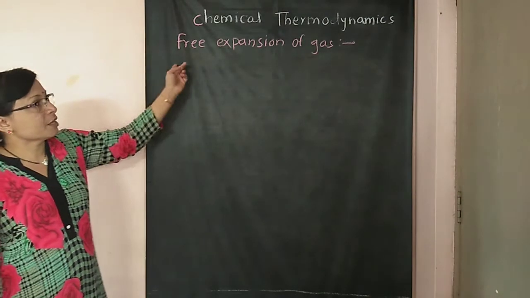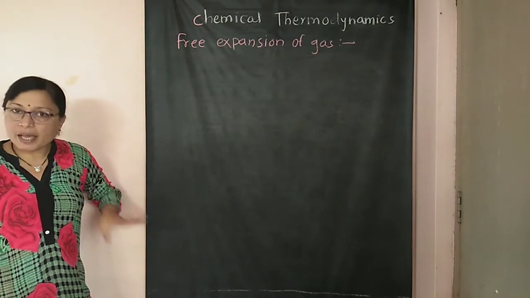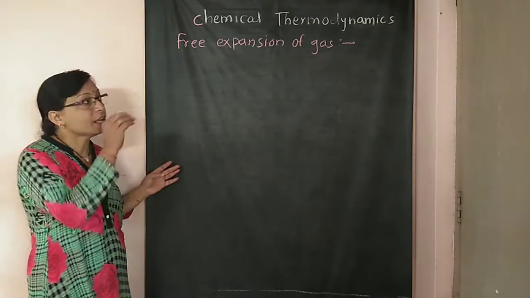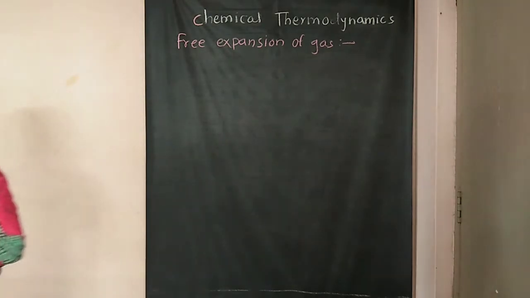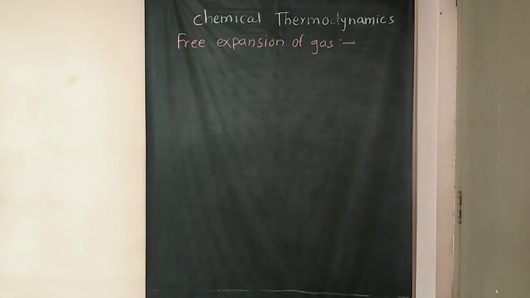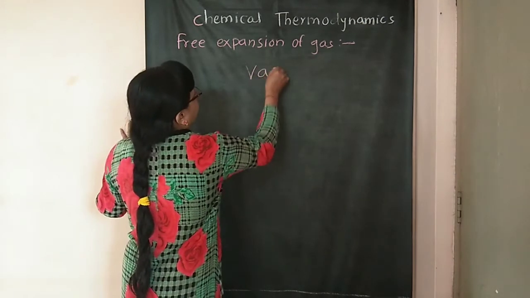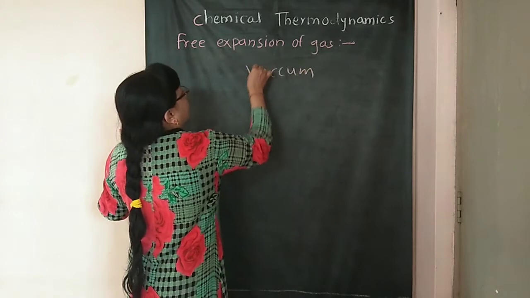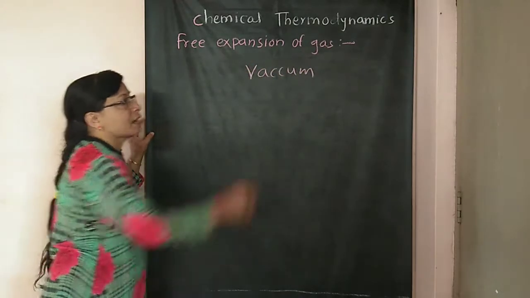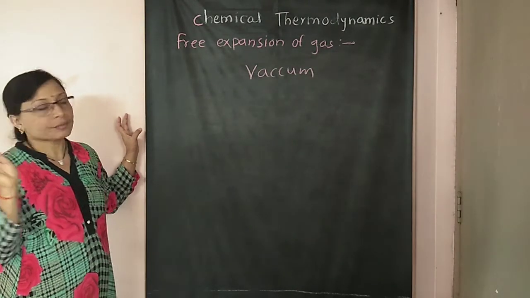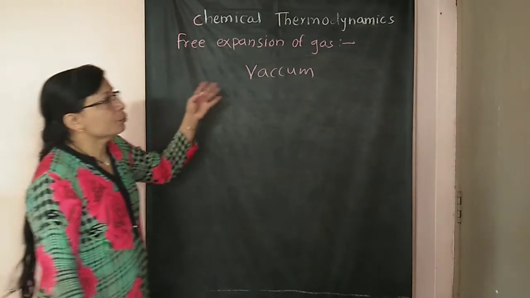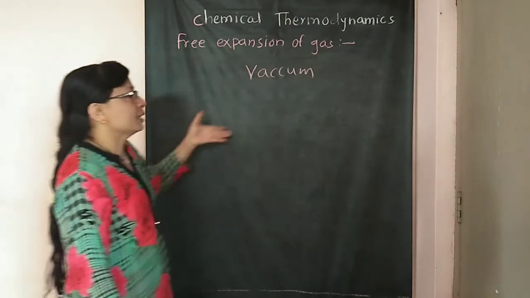So what is actually this free expansion of gas? Free expansion of gas means the gas expands in a vacuum. What is a vacuum? A vacuum is an empty space. So when the gas expands in a vacuum, then there is no work done. So how can we prove that no work is done?